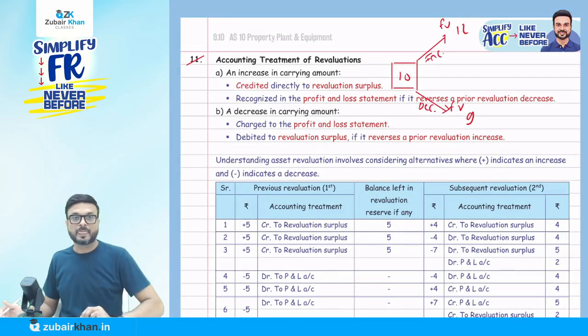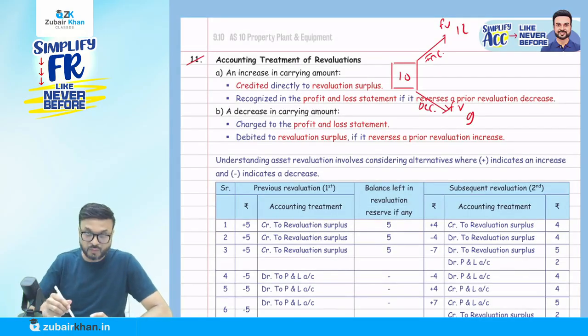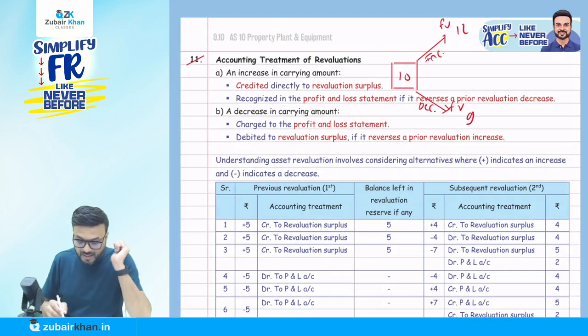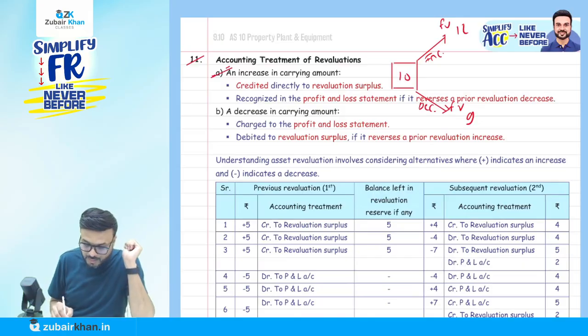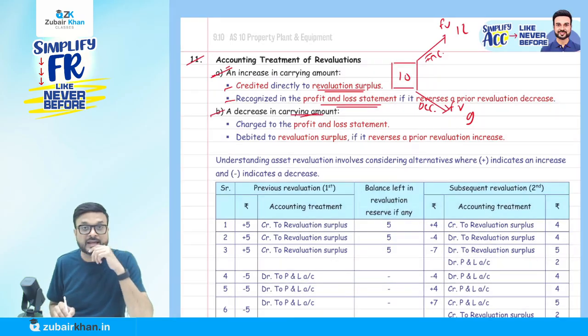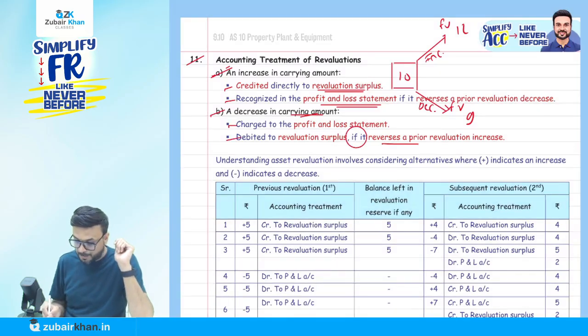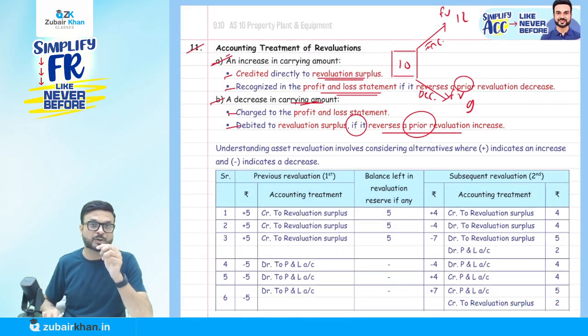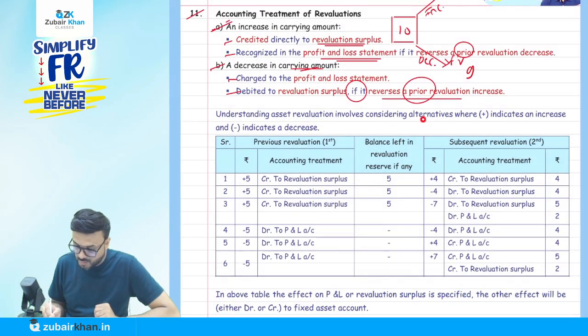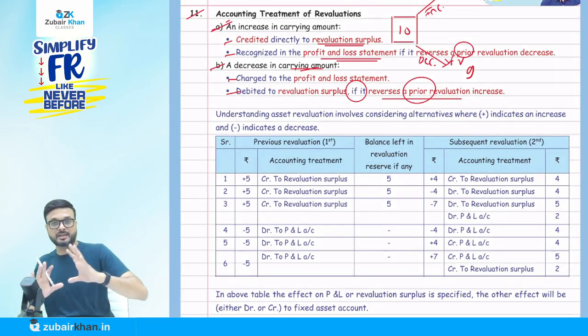Now listen carefully. I will read this here, but you will understand properly when I cover the example. It says that an increase in the carrying amount is credited to revaluation surplus, and recognized in the profit and loss statement if it reverses a prior revaluation decrease. A decrease in carrying amount is charged to the P&L account, debited to revaluation surplus if it reverses a prior revaluation increase. Now understand what this means. Understanding asset revaluation involves considering alternatives where plus indicates an increase and minus indicates what? Decrease. Let's take an example.